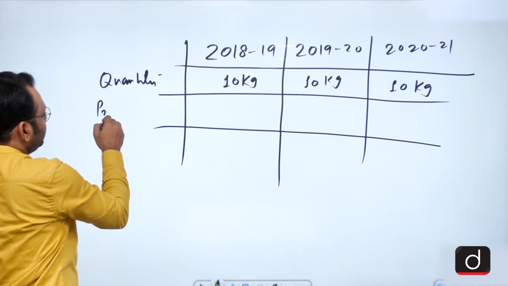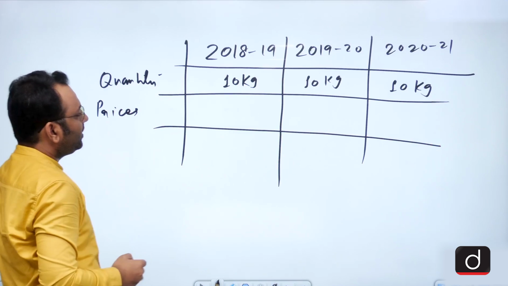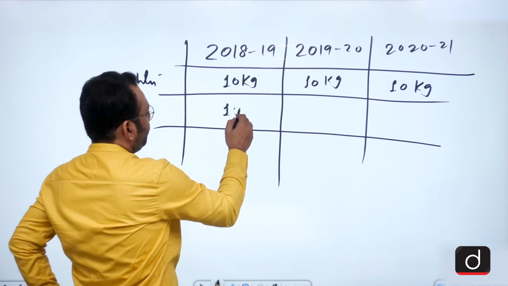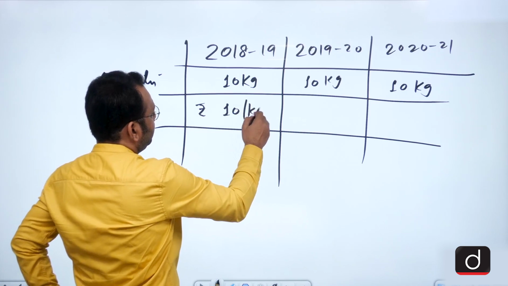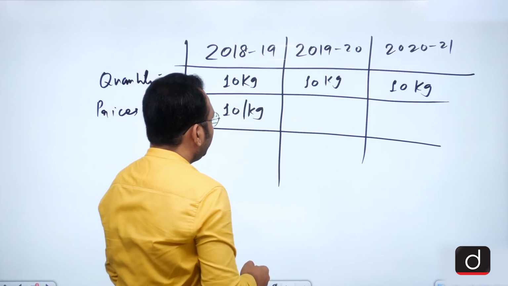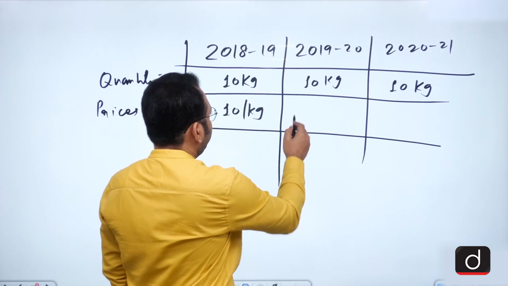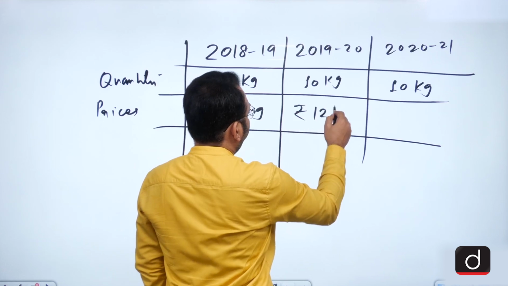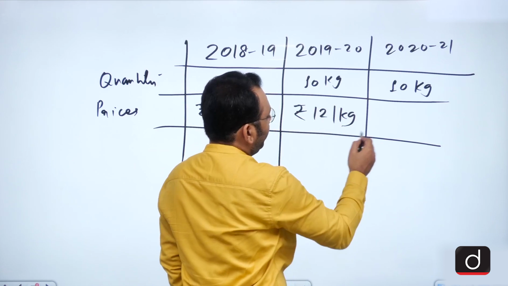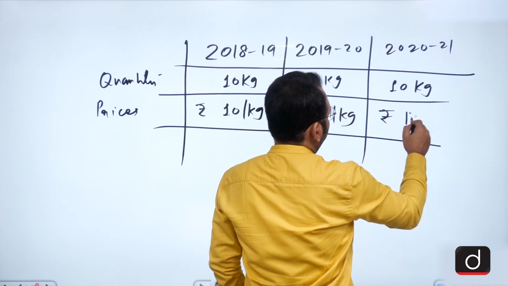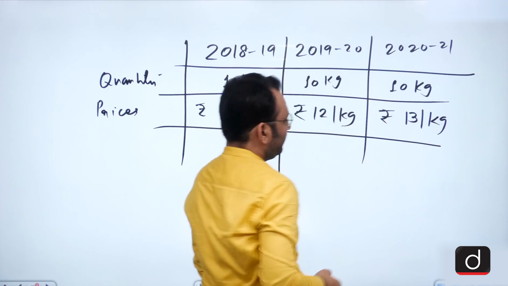The price of wheat in this year, suppose, was 10 rupees per kg. In this year, due to some issue, due to some shortfall, it increased to 12 rupees per kg, and suppose in this year the price increased to 13 per kg.